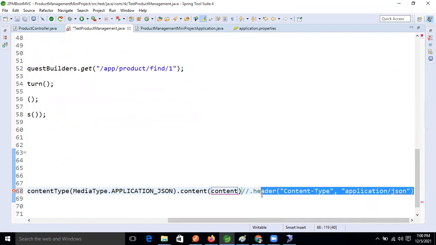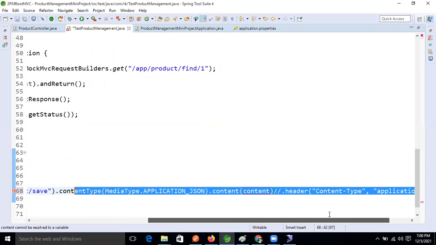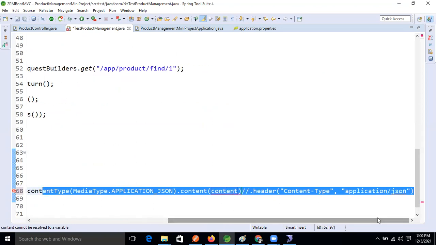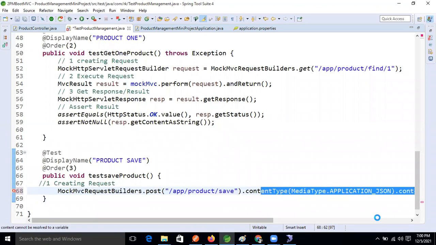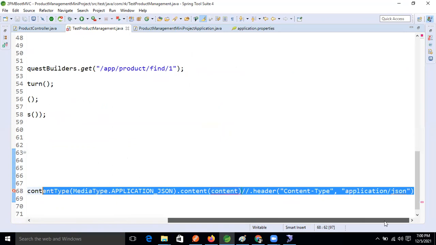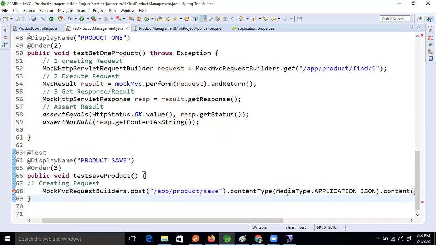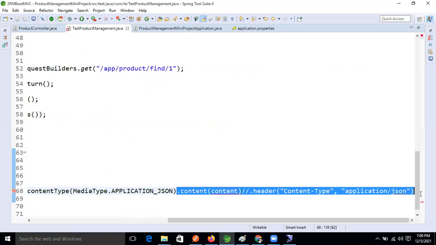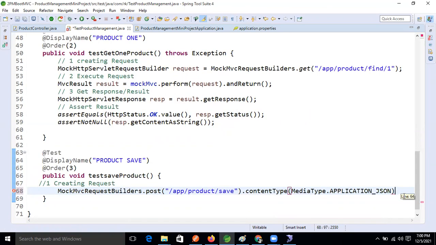Okay, I'm removing this one. Content type, MediaType application underscore JSON. Fine. So here we need to specify the content type.